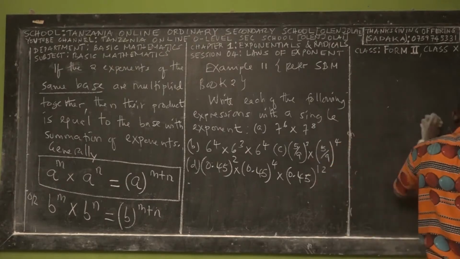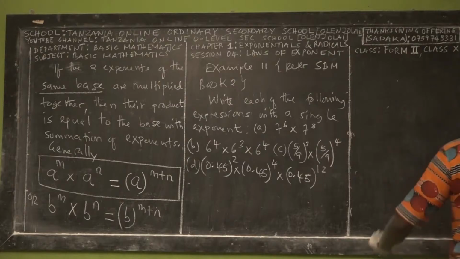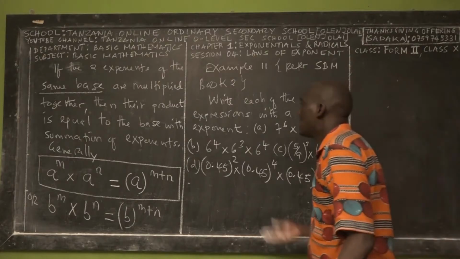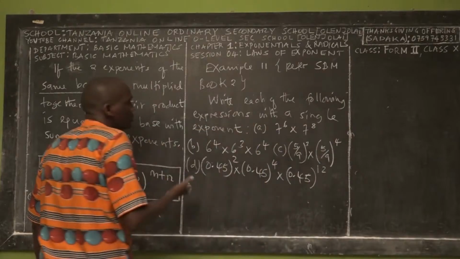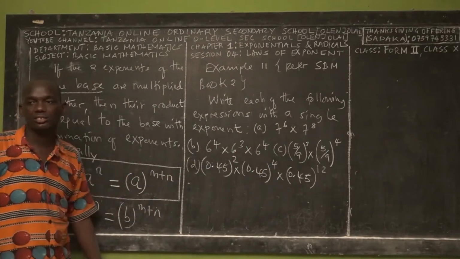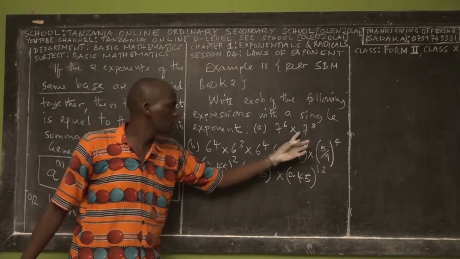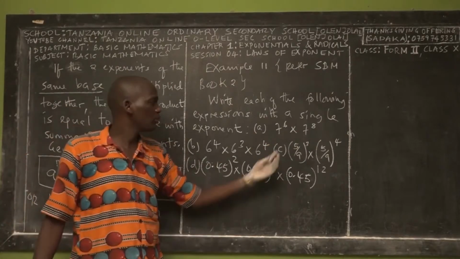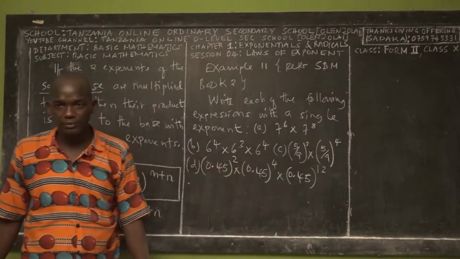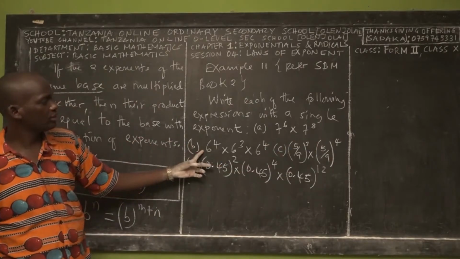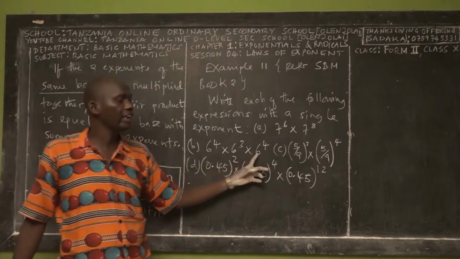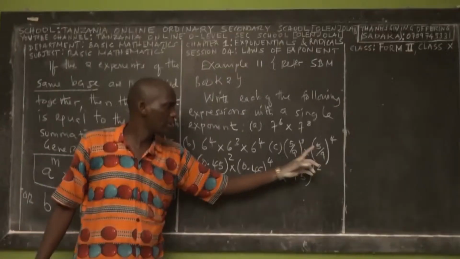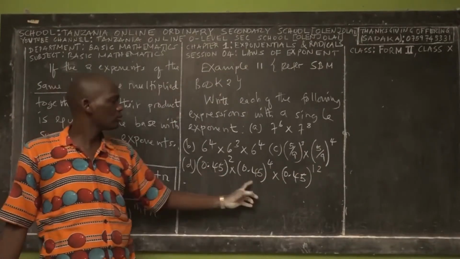So let me repeat again. Example 11 asks you to write each of the following expressions with a single exponent. Is this a single exponent? No, this is two exponents, first exponent, second exponent. And here we have three exponents, 1, 2, 3.